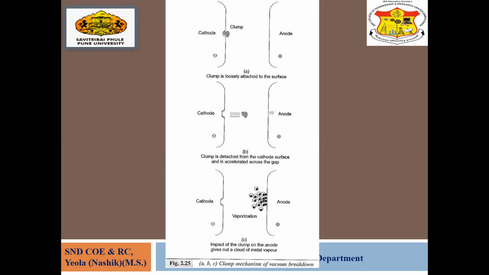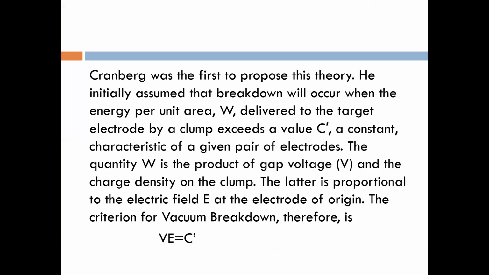Now the next one is the impact of the clump on the anode, which gives out a cloud of metal vapor. It means the vapor cloud is going to be formed of the same metal that the anode is made of, and this is going to cause the breakdown in the clump theory mechanism. Clump was the first to propose this theory.